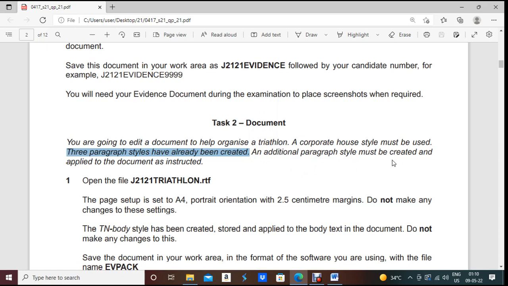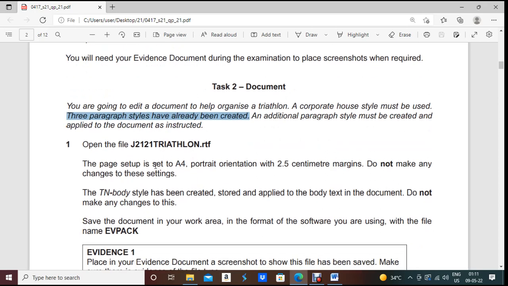An additional paragraph style must be created and applied to the document as instructed. Open the file j2121 triathlon.rtf. Page setup is set to A4, portrait orientation with 2.5 cm margins. Do not make any changes to this setting. That means you just have to open it, no need to make any change here. And then they mention, the TN-body style has been created.